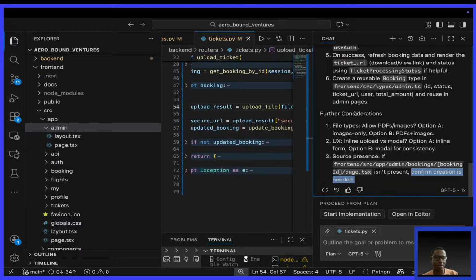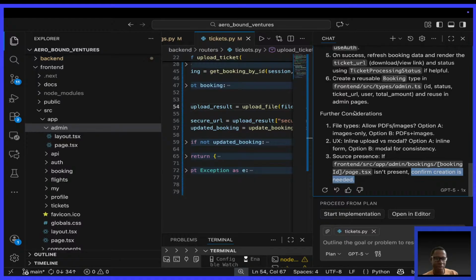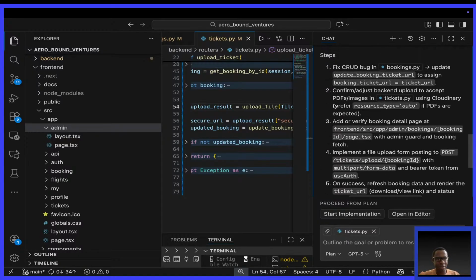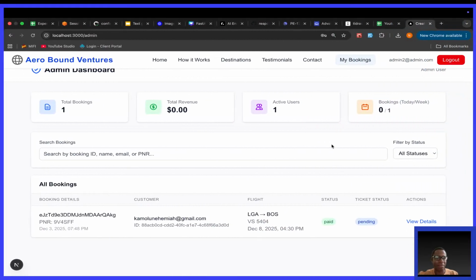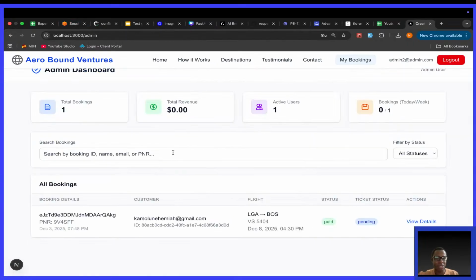All right, so this is what I'll do. I'll now confirm. I don't know what you guys say, but I like the plan. Ideally I would put it on this same page, but let us leave it. This gives me a chance to implement a booking details page.